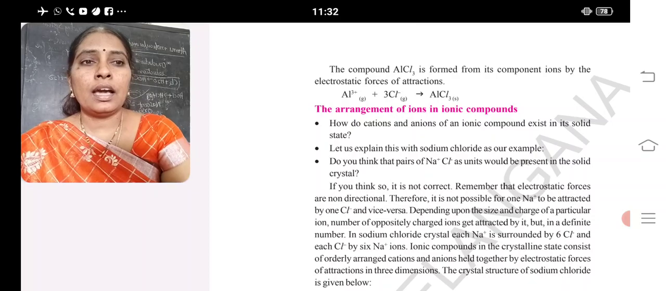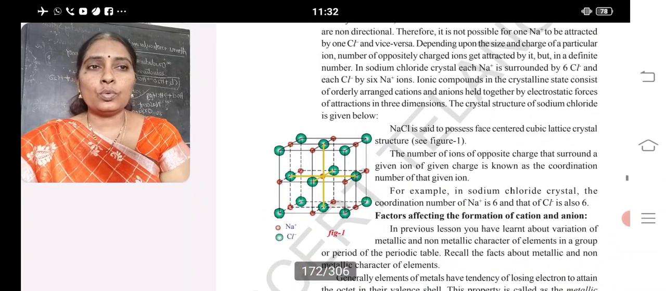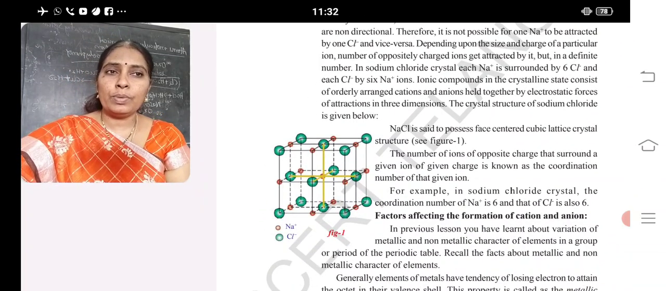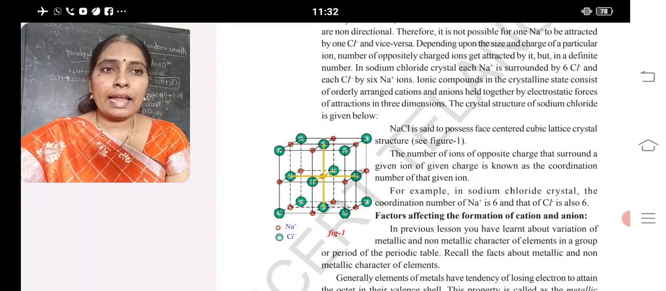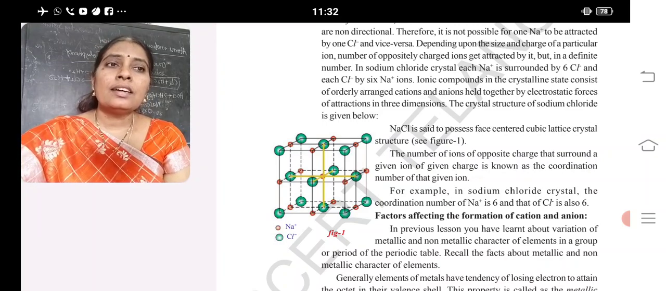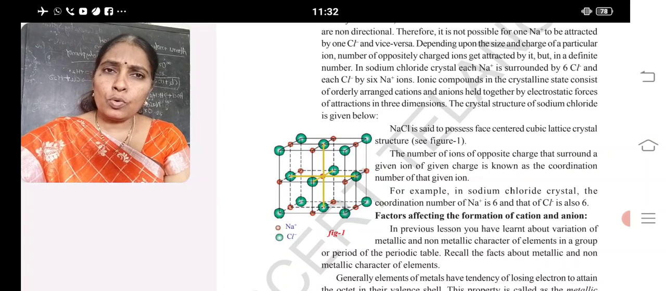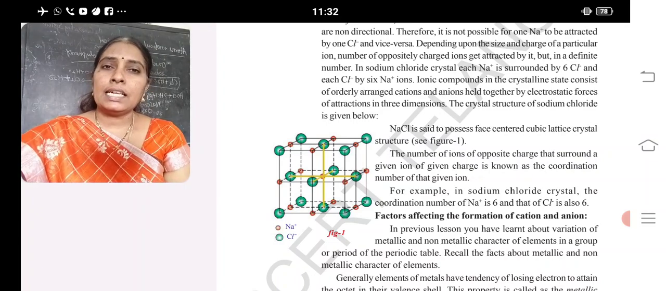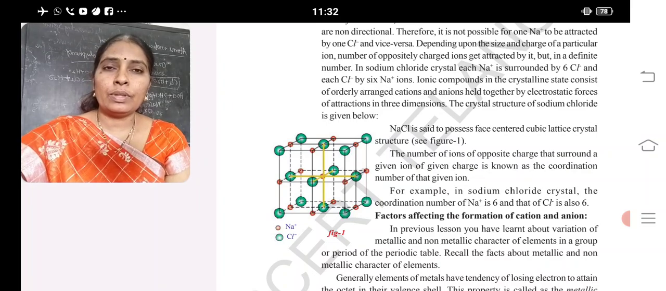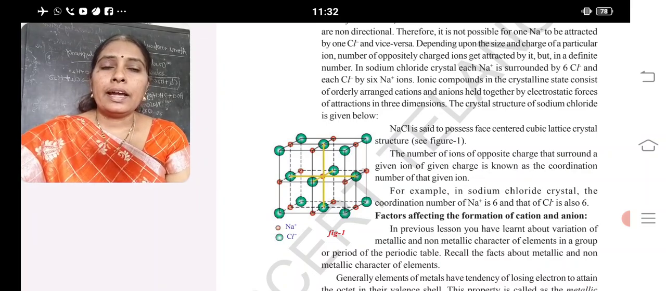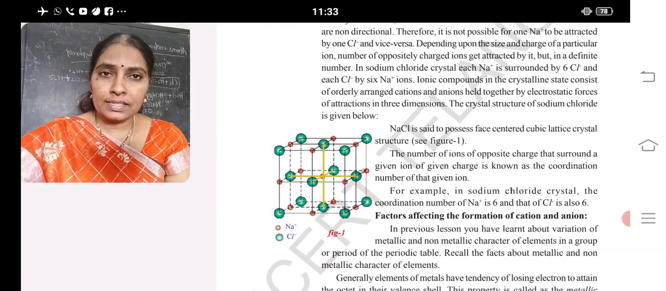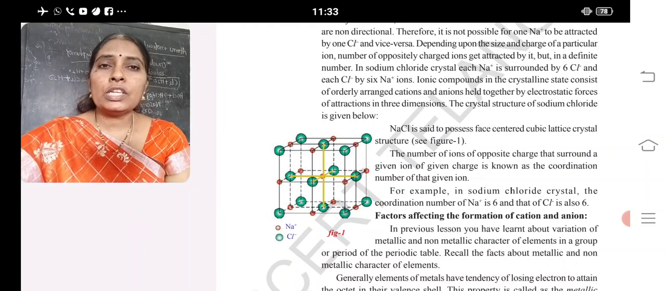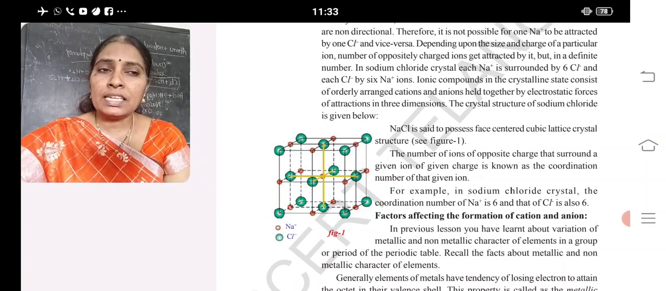Now, see here, sodium chloride possesses a face-centered cubic lattice structure. Its structure is a crystalline structure. Most of the ionic compounds have a crystalline structure only, and most of them are solids. And in sodium chloride the ions are surrounded by 6. So its coordination number is 6. Its coordination number is 6. What does it indicate?